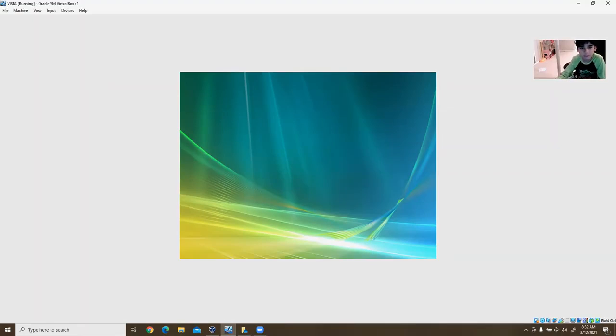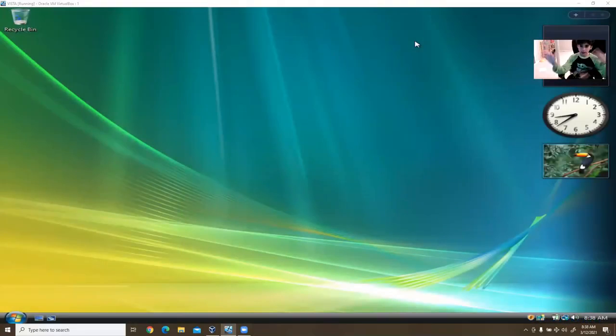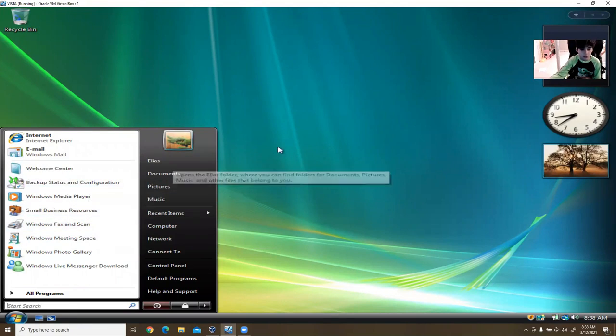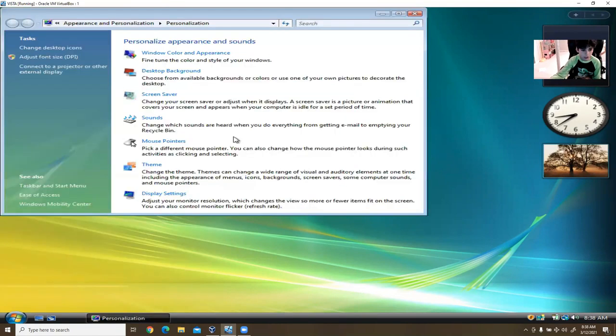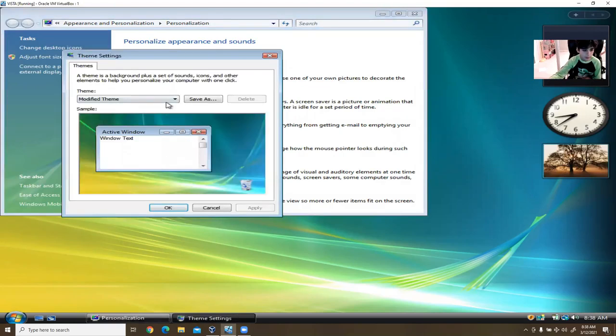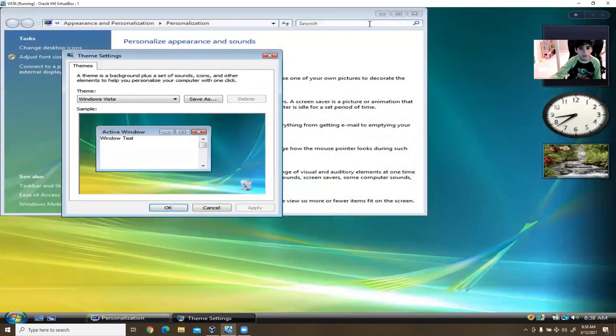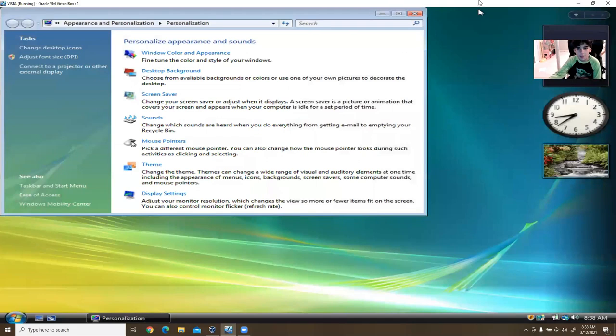So let's move on. All right, so after everything's set up, put in your passcode. Here it is. So here's the computer. Looks almost identical to Windows 7. You could change the background, you could change the screen resolution, theme, do modified theme, Windows Vista, apply. Yeah, so that's it for that.